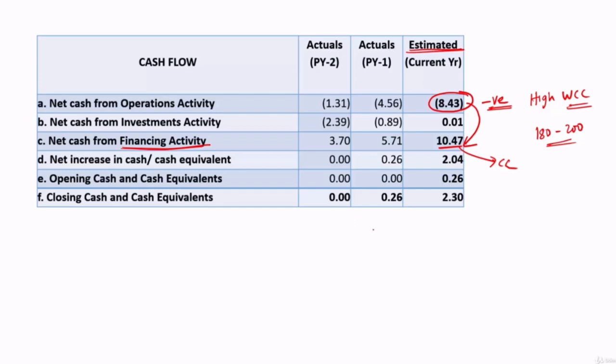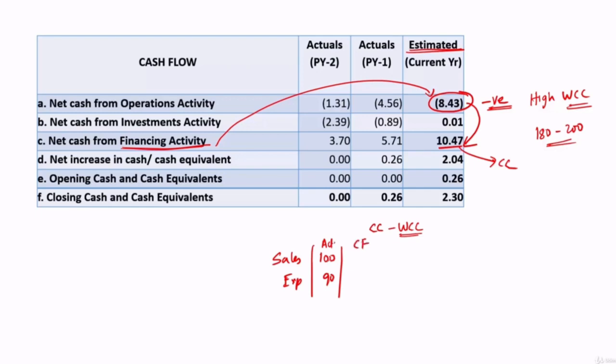Okay, because this cash credit facility comes into picture to support working capital cycle only. So had this cash credit been adjusted here, then the negative figure may not be so much, or it can even turn out to be a positive figure. Okay, so just think of a scenario. Let's say sales is 100, expenses are 90. This is actual. Okay, let's look at the cash flow also. Out of 100, what is realized is only 30.